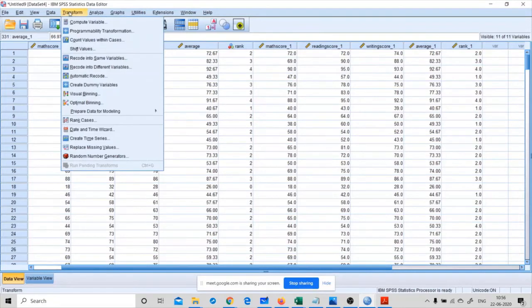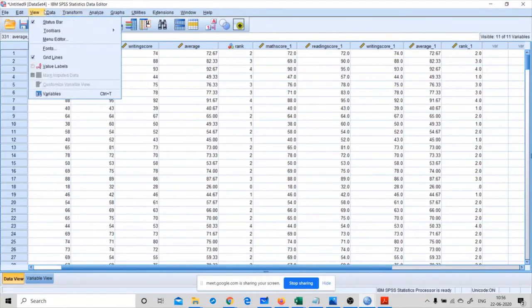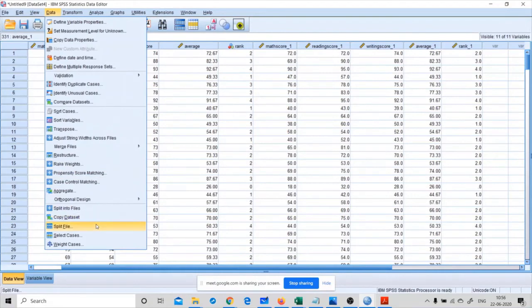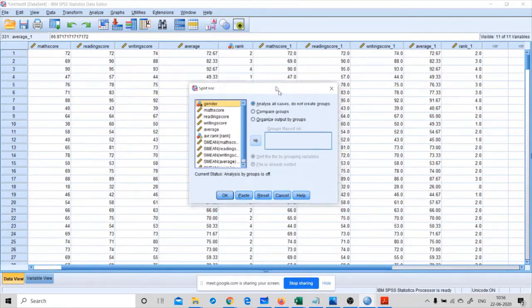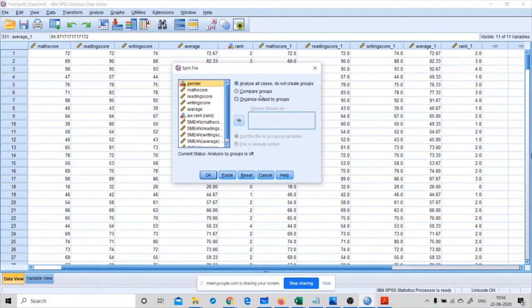Now how to use split cases, split file. If I want to split the file based on the gender, then I should sort the file by grouping variables.